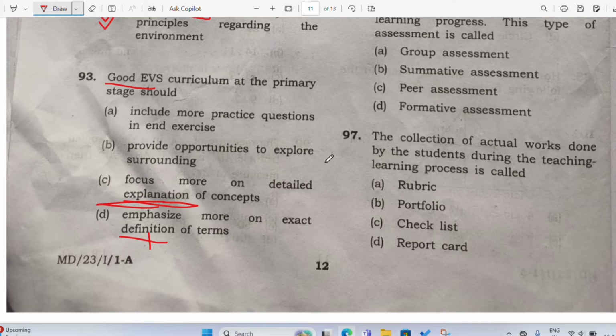Provide opportunities to explore surroundings, include more practice questions in the end exercise. So this is your correct answer here, which means B is the correct answer. Provide opportunities to explore surroundings. As teachers, it is our duty to provide opportunities, to give the chance to the students to explore and find out themselves. All right. So this is what you have to choose.